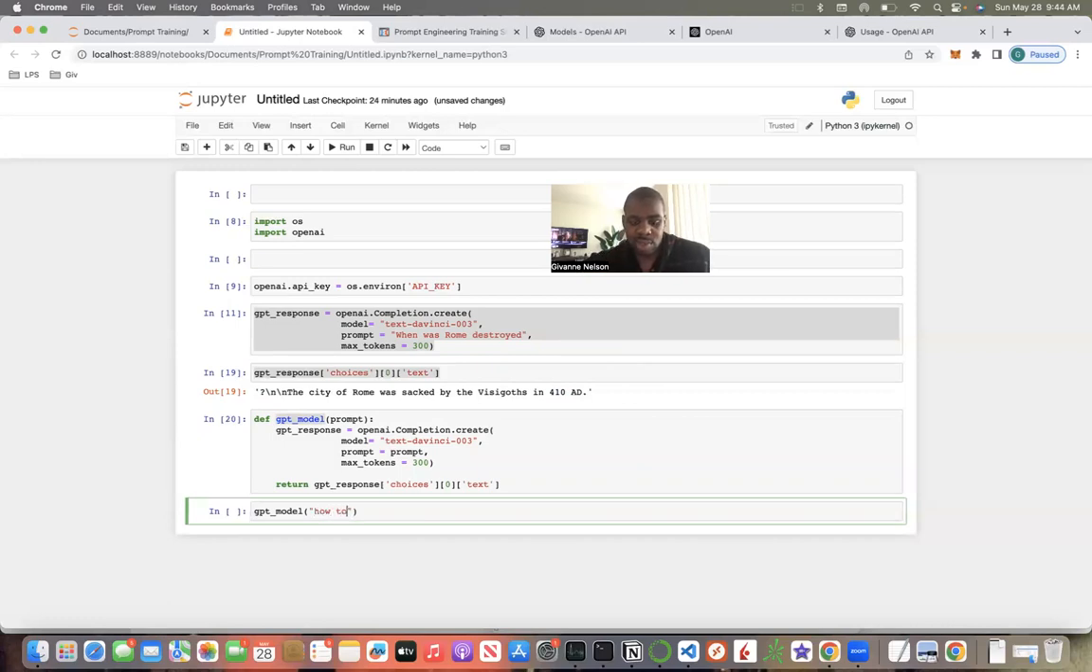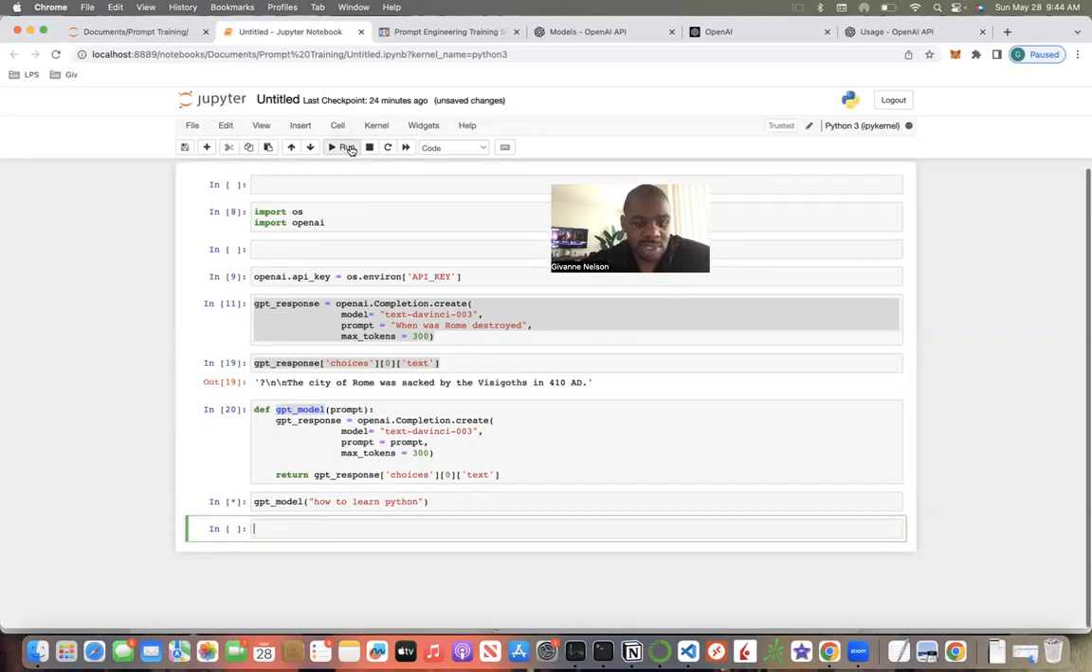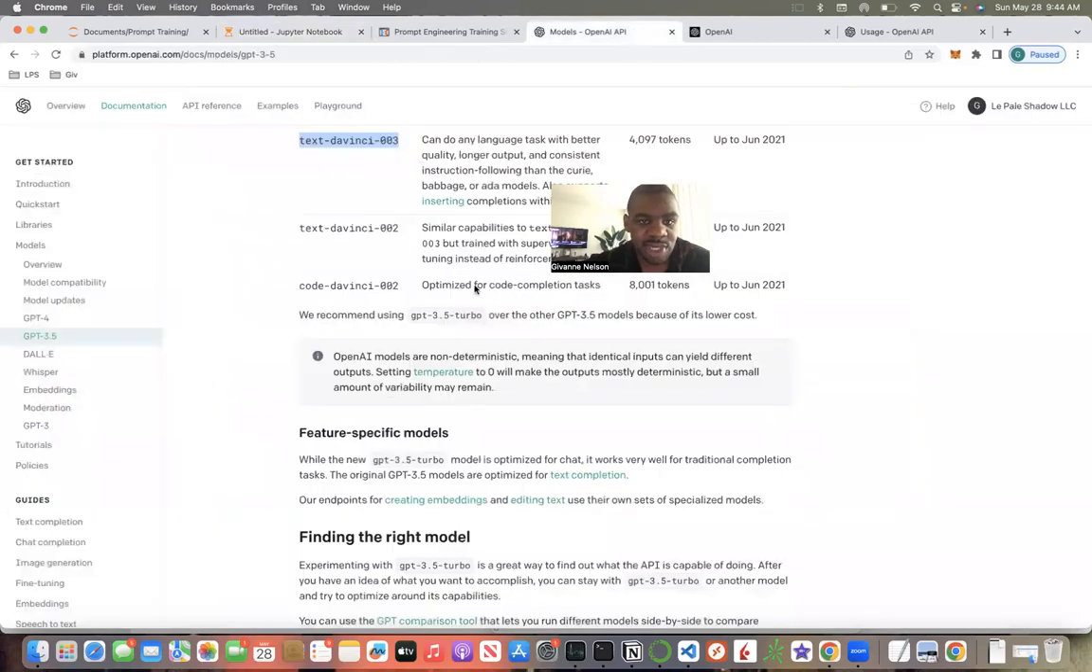How to learn Python. And these are just simple prompts. Prompts can get more in depth, but I'm trying to keep it very, very simple for this example, because the text DaVinci model is a very simple model. So I just want to keep it simple.